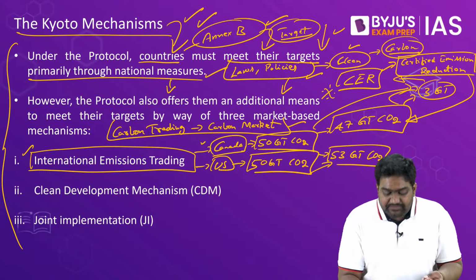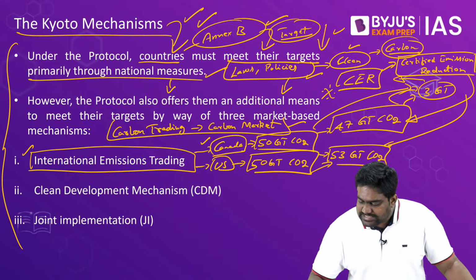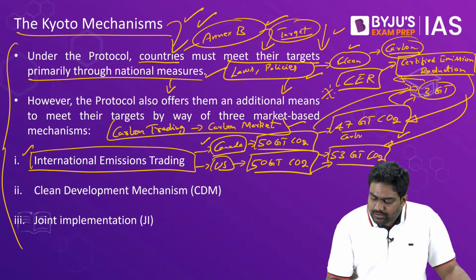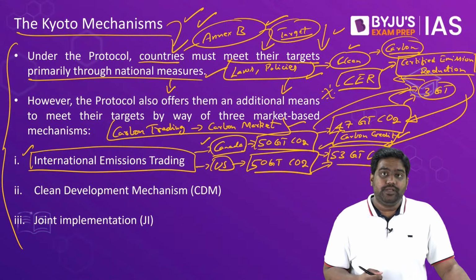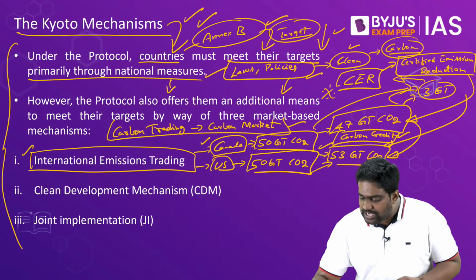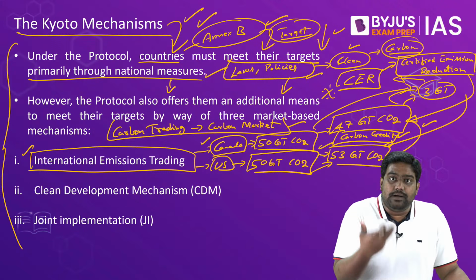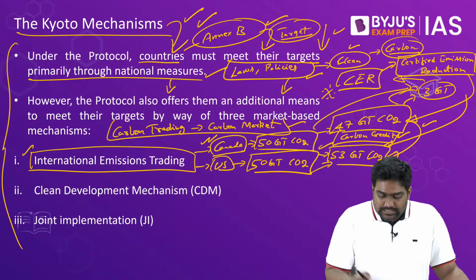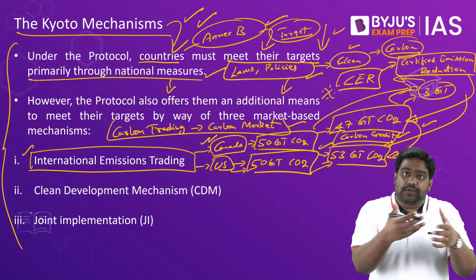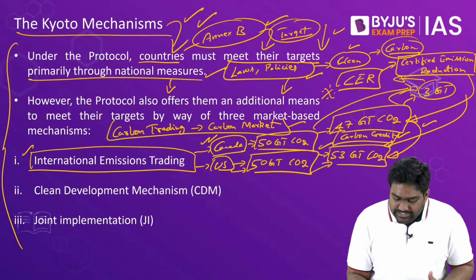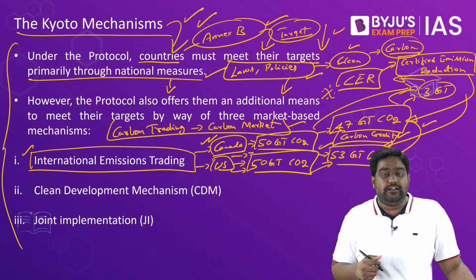Similarly, a country which had achieved the target and had earned CER, or Certified Emission Reduction, or carbon credit, this carbon credit could be sold, traded to other countries which had breached their targets. So US, in this example we have taken, US which has breached the target can purchase the carbon credit units from Canada. Canada will earn money through that, revenue through that, and Canada will be incentivized to shift to cleaner technologies. Countries like US which are breaching the target can pay for the contribution they are making to climate change, and that will be a disincentive for them, so that they'll be pushed to invest in cleaner technologies.